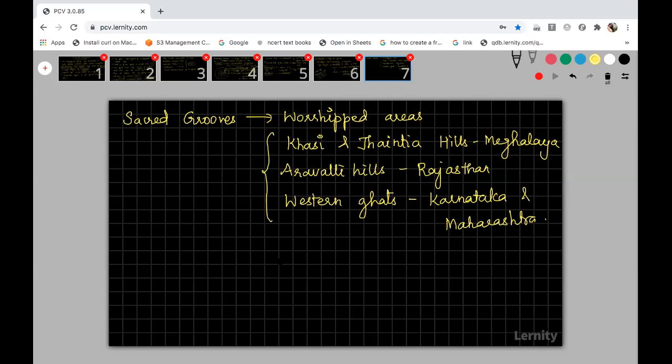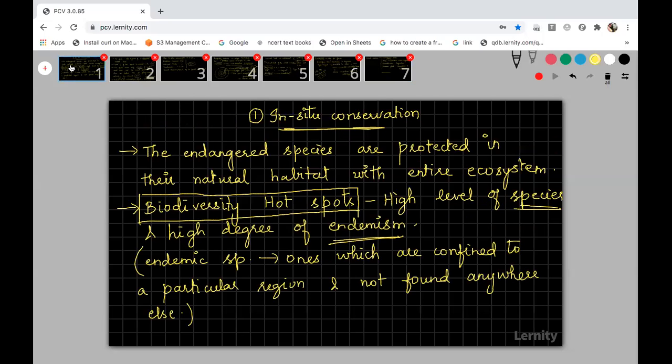That's all about in situ conservation. In situ conservation is over, students. I'll show you the slides now. Last 2 more minutes. The only leftover thing is ex situ conservation. Tomorrow it will take just 5 minutes. I'll tell you just what the ex situ conservation is. So I will just show you all the slides. You just copy. Tomorrow we can discuss the ex situ conservation. Now 99% of the chapter is over. Only 1%, that is ex situ conservation, is left. So tomorrow we'll discuss this. You just copy the slides.